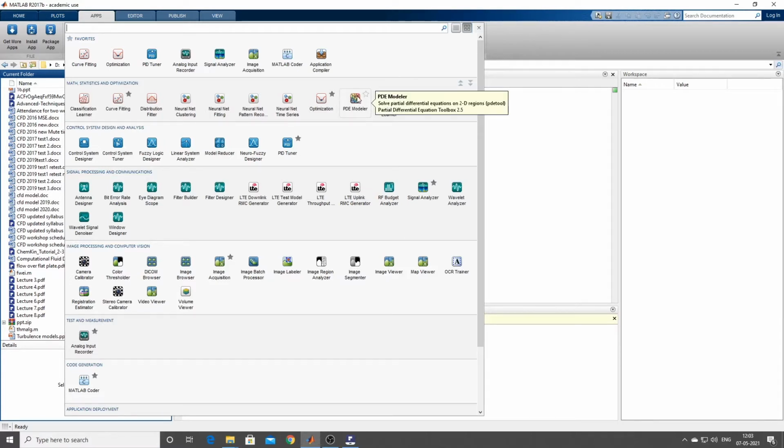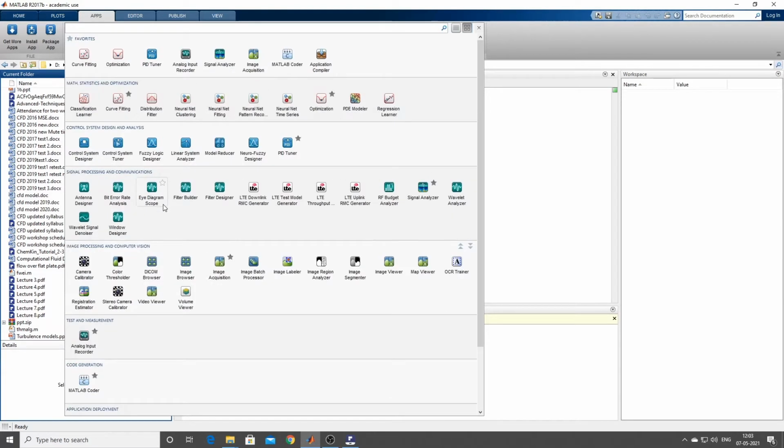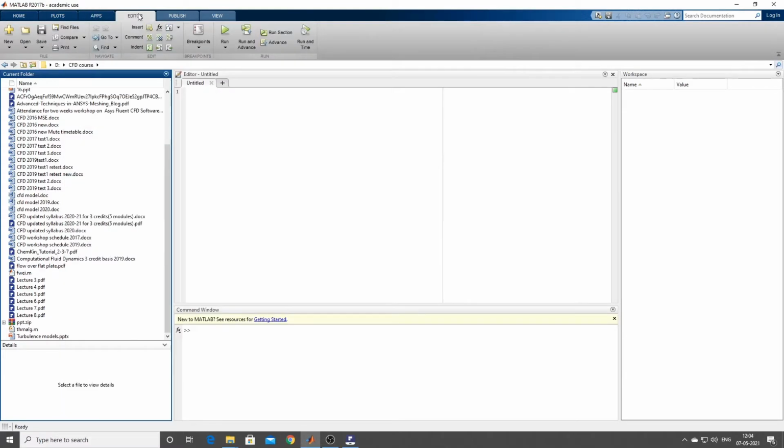Yes or no? You're already studying heat transfer, CFD, FEM, and all are filled with partial differential equations. So how do we solve them? You can take this PDE and solve it. You have control system design, signal processing, image processing, test and measurement. Is it okay, guys? You can do a lot of things in MATLAB.